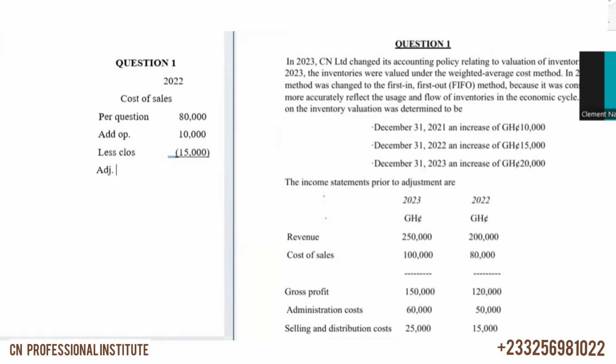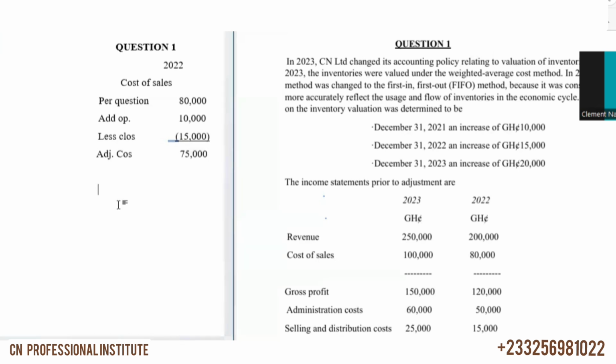Our adjusted cost of sales of 75,000. Okay, now that we are done adjusting the cost of sales, plug in the figures. So we have our revenue for 2022 as 200,000.